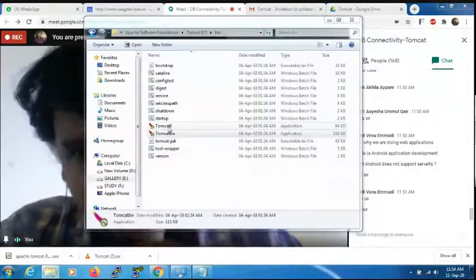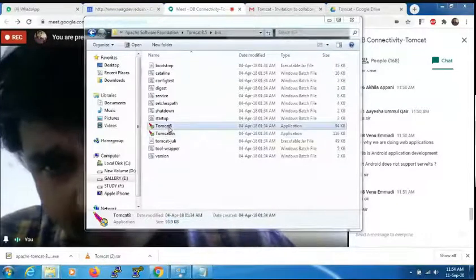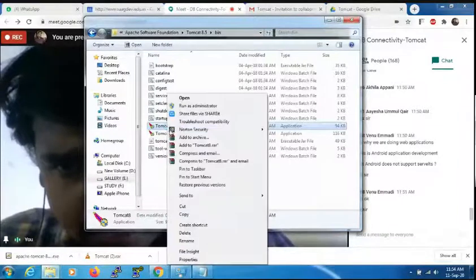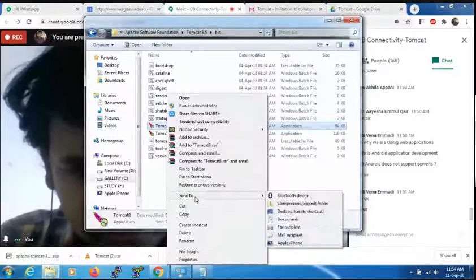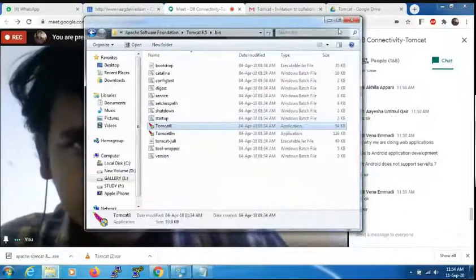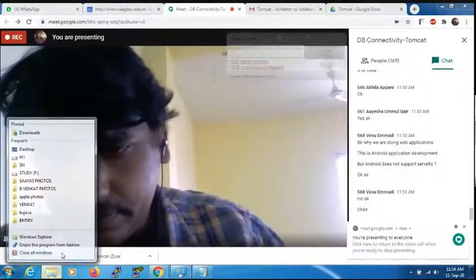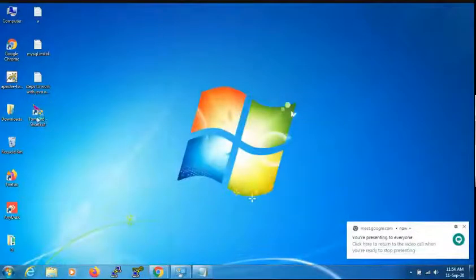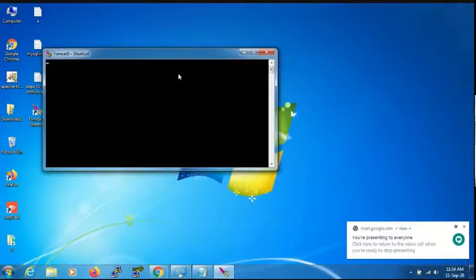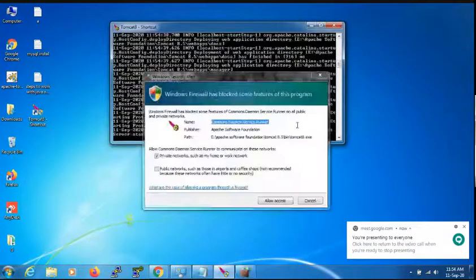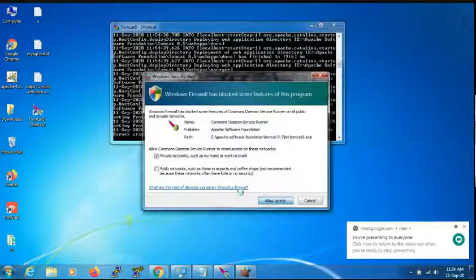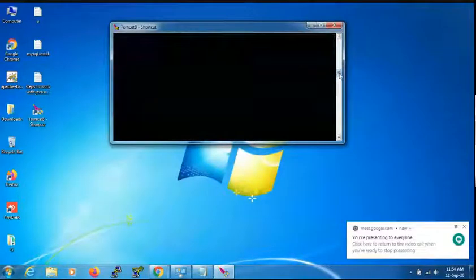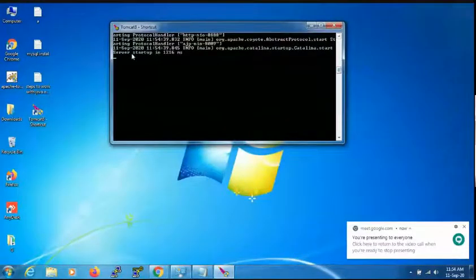Now, every time to run the Tomcat server we should use Tomcat 8 only, but it is present as a part of the bin folder. So I am making a shortcut on the desktop, sending it to the desktop just for easy convenience. Just check whether the Tomcat server is running properly or not. Double click it, click on yes. Just check, the Tomcat server is running. Click on allow access. This black color screen represents that the Tomcat server is in on mode.